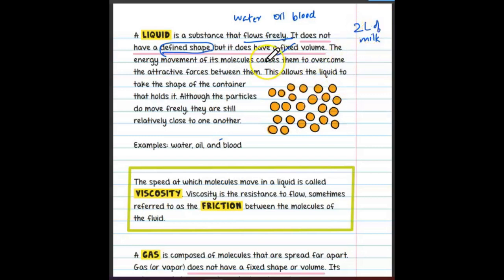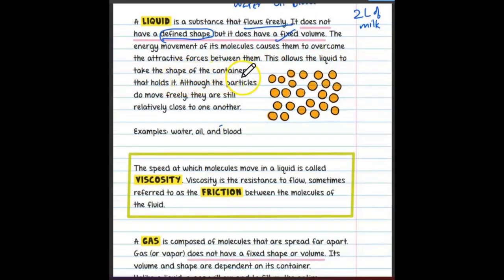The energy of movement of its molecules causes them to overcome the attractive forces between them. This allows the liquid to take the shape of the container that holds it. If you are taking some water in a glass, it acquires the shape of the glass, right? If you take water in a bucket, it acquires the shape of the bucket. The attractive forces can be overcome by the energy, and this allows the liquid to take the shape of the container that holds it.